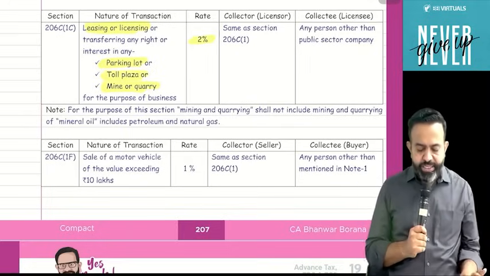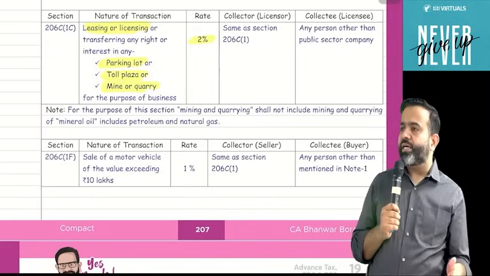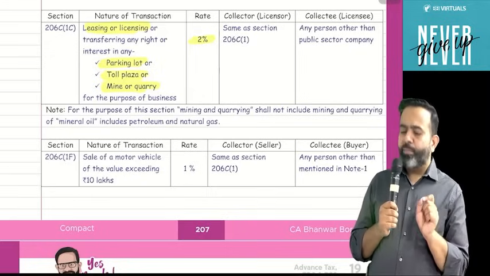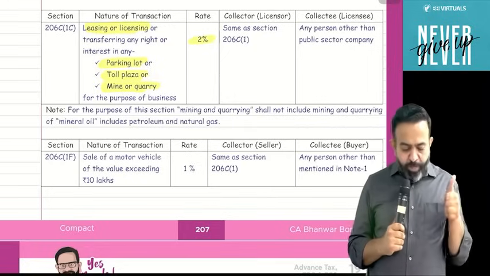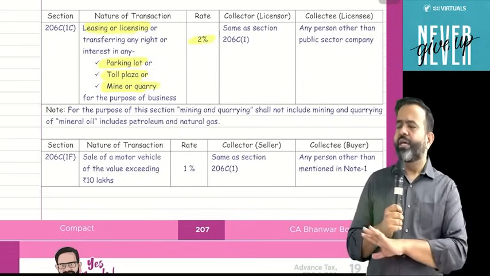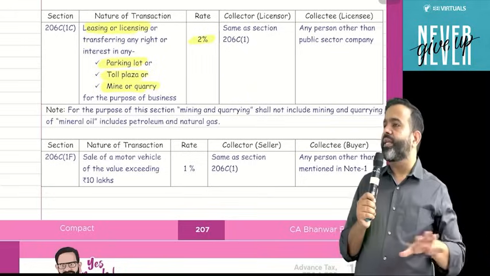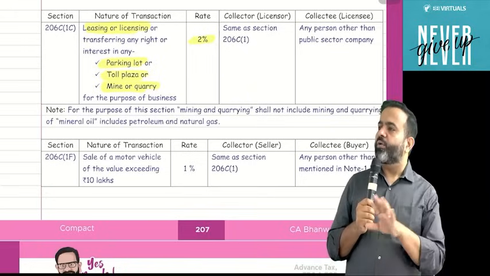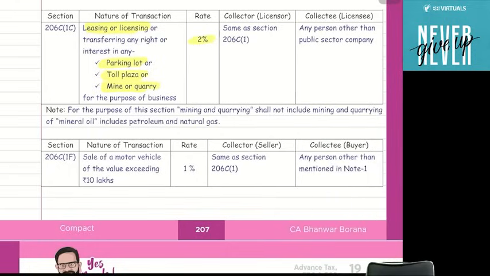So under this section, there is a lease or license of a parking lot, toll plaza, or mines and quarry. But guys, in mines and quarry, mines for mineral oil are not covered. Mines of mineral oil, petroleum, and natural gas are not included. Mines here means coal mines, lignite mines, iron ore mines; that type of mines will be covered. So if any person gives any mines, toll plaza, or parking lot on lease, then along with the lease rent, they will collect 2% TCS also.